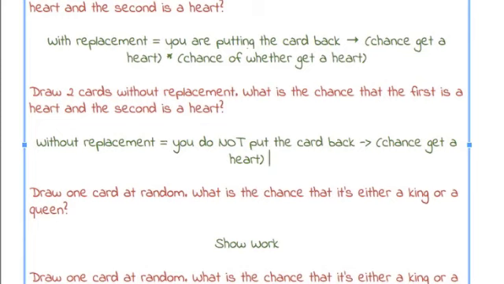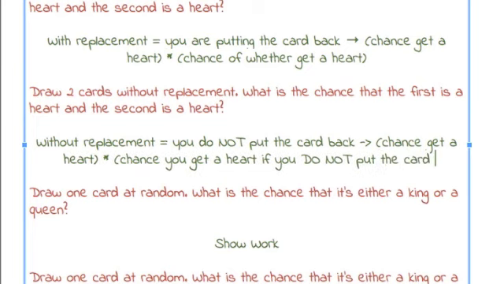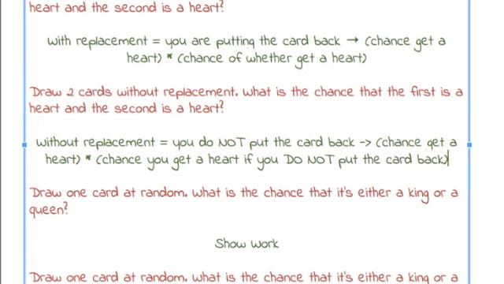But then what changes now is the chance you get a heart if you do not put the card back. So think about how that would change. First of all, that's going to change the number of hearts you have in your deck, and that's going to change the number of total cards in the deck.